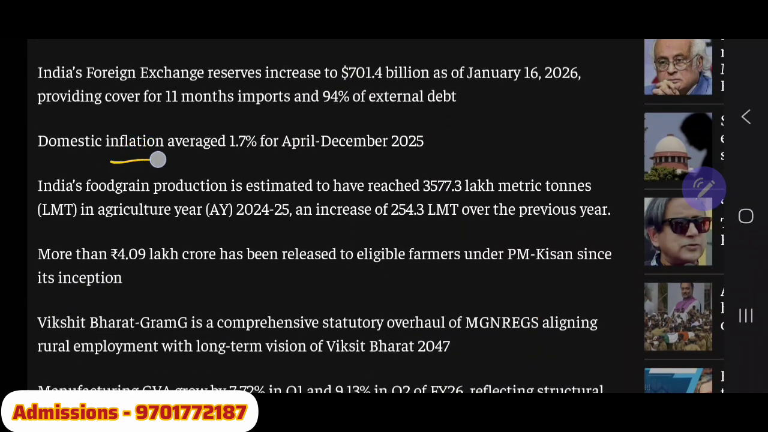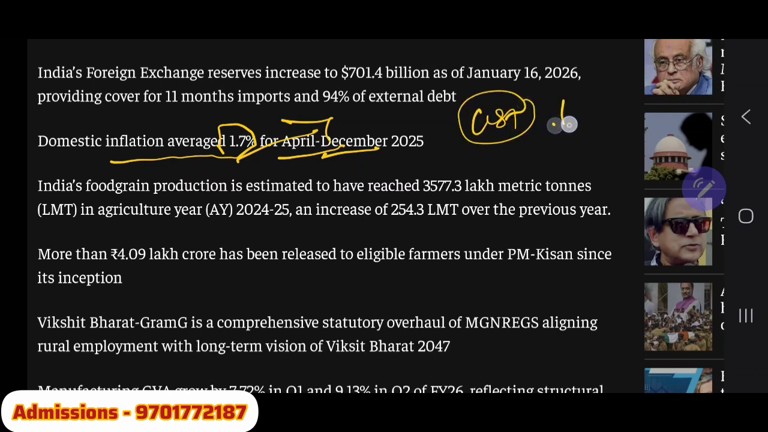Right. Domestic inflation average 1.7%. I have given a very detailed lecture with regard to inflation. Inflation is very much under control. Since many years, we are not seeing increase in the prices. Moreover, GST slabs has also been nil for various important need-based products.